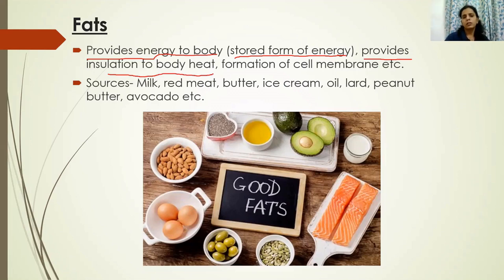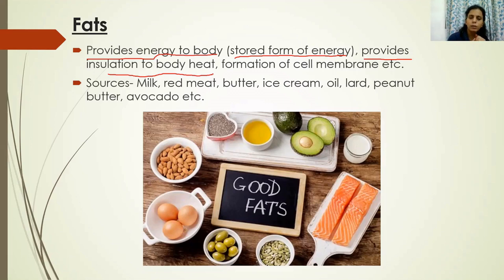I've told you that we have the skin, which is an organ. So just below the skin, for example, this is my hand, just below the skin in my hand, I have adipose tissues. And in these adipose tissues, fats are stored. Now the fat present in the adipose tissues under the skin prevents my body heat from escaping out. That means it provides insulation to the body heat.